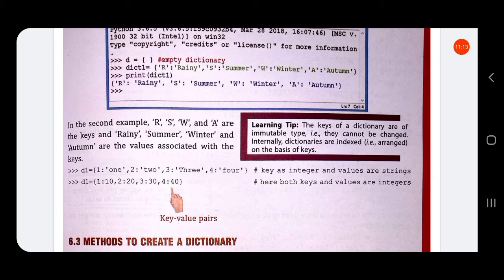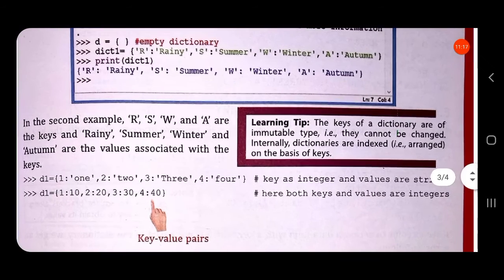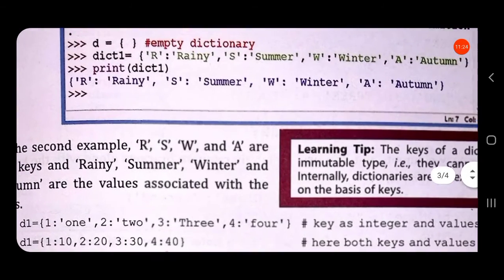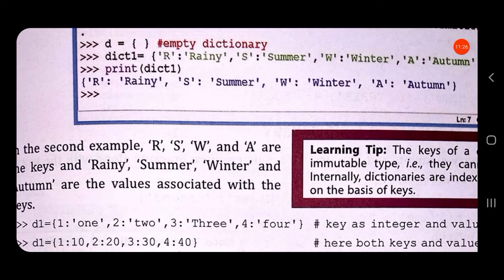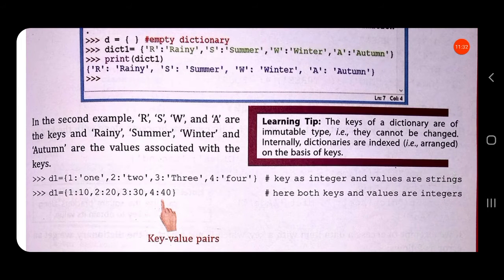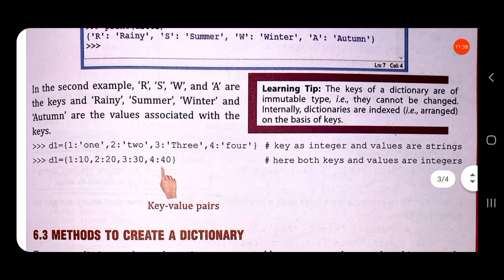The keys of the dictionary should always be of an immutable data type. Here you can see the keys are strings: R, S, W and A are strings. So the keys should always be of immutable data type, that is, keys should be either a string, a tuple, or a number, that is an integer or floating point number.